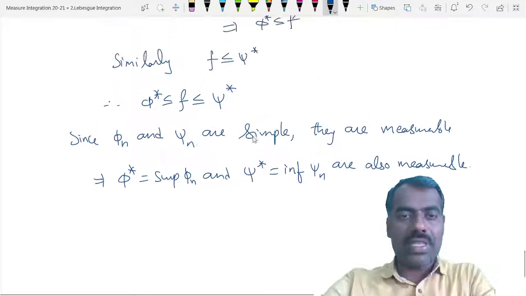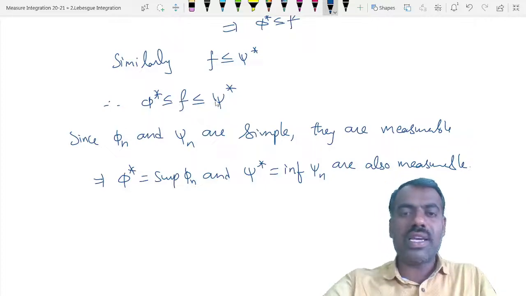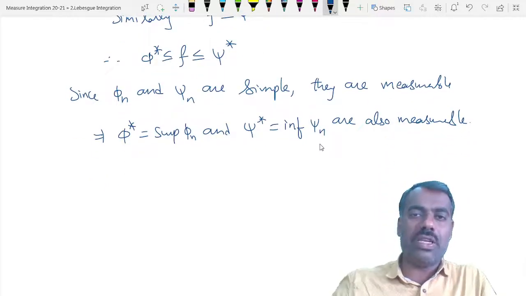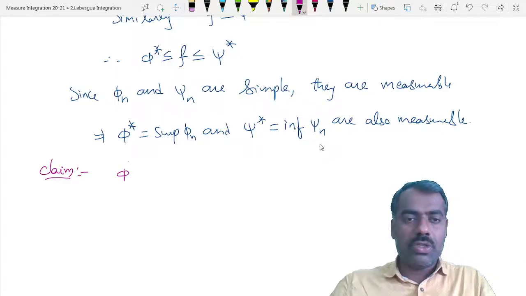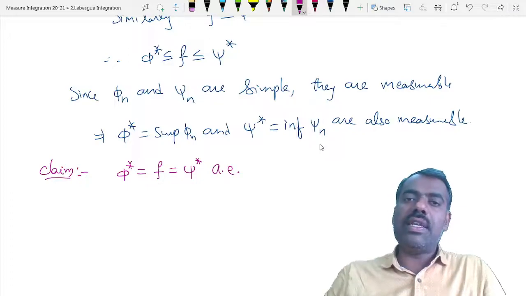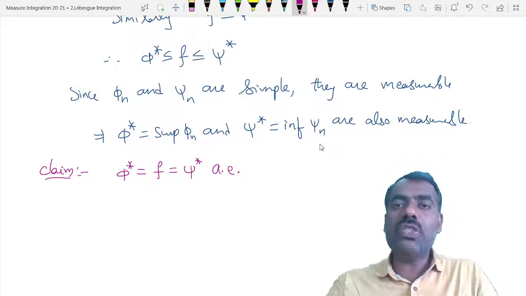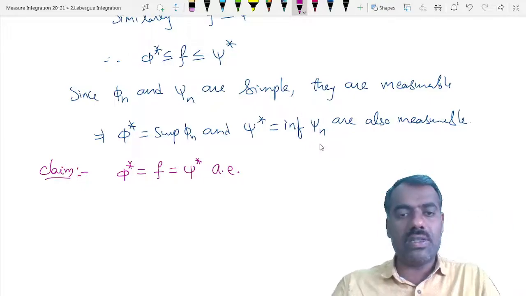Okay, so now the idea is we'll show that phi star is equal to psi star equal to f almost everywhere. Our idea is to show that f is measurable, so it is sufficient to show that phi star is equal to f, which is equal to psi star, almost everywhere, because the result which we have proved is that if f is equal to g almost everywhere, and if f is measurable, then g is also measurable.